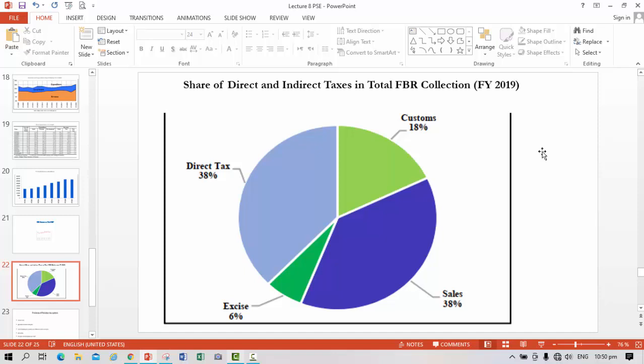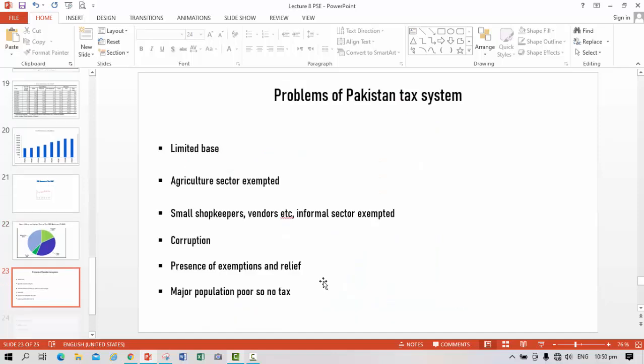This is another figure which shows the distribution of taxes in Pakistan. According to the Economic Survey of Pakistan, in the fiscal year, 38% of taxes collected in Pakistan were direct taxes, while 18% were through custom duty, and 38% was sales taxes, and 6% was excise duty. So this was something about the tax system of Pakistan.